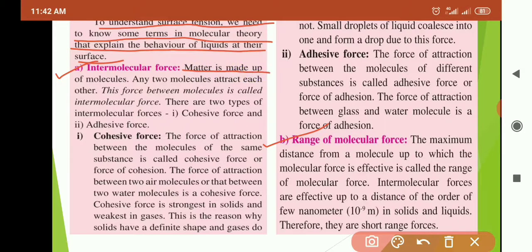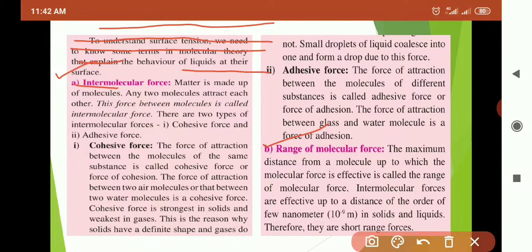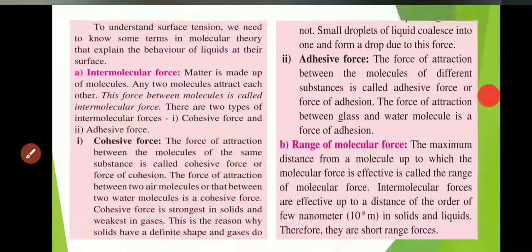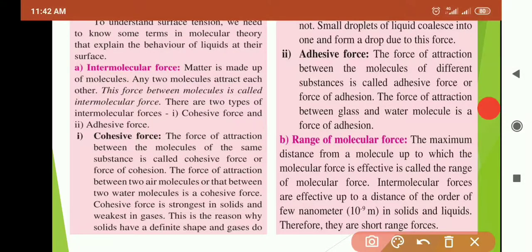Matter is made up of molecules. We know that all matter is made up of molecules. Any two molecules always attract each other by some force, the intermolecular force.